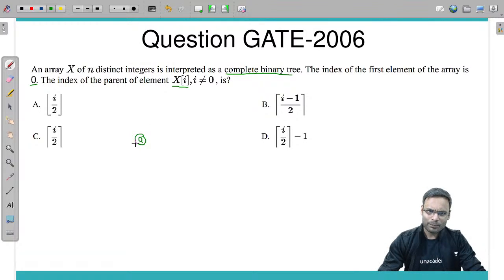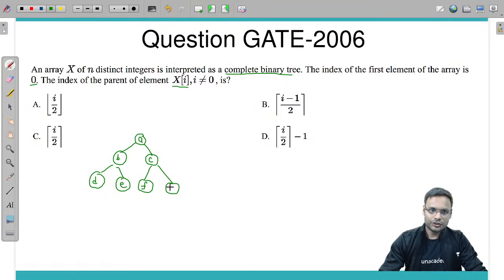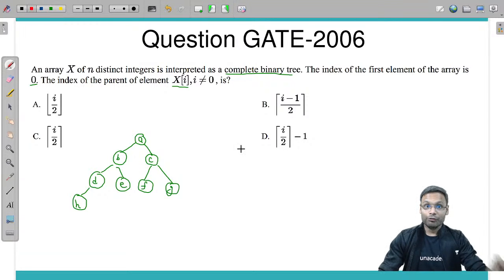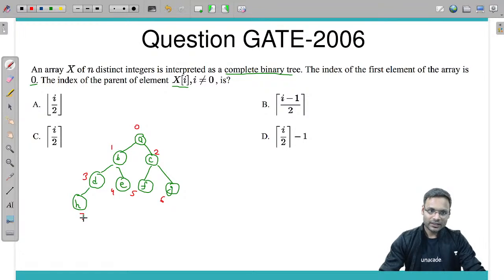Let's take an example. Through an example, this particular question will work best. So let's take an example like this: D, E, F, G and H. This is the example I have taken. Now we know the array representation of the CBT. Starting index is 0, then 1, 2, 3, 4, 5, 6 and 7.